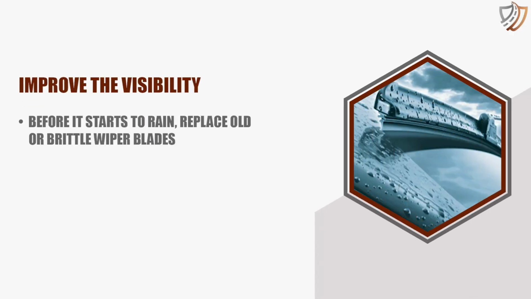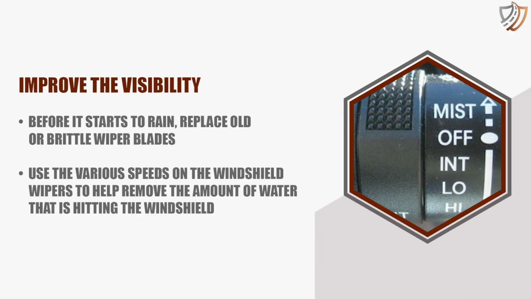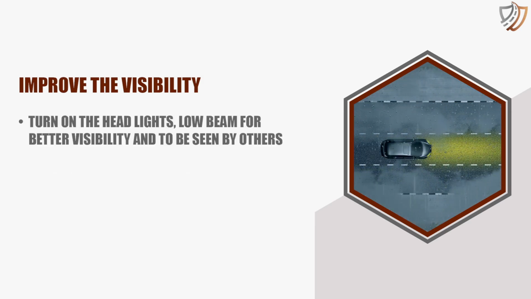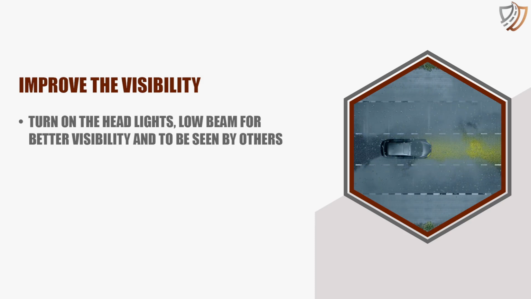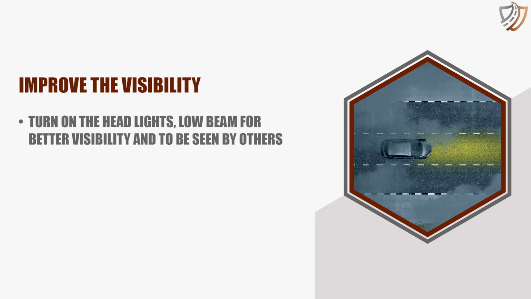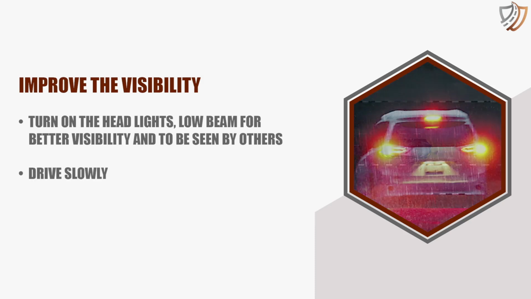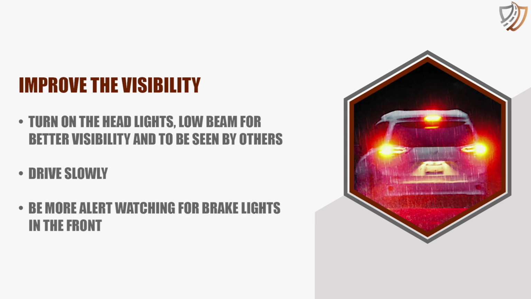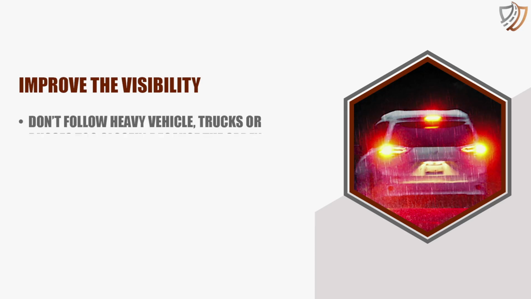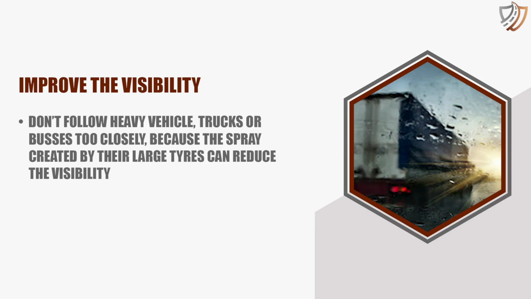Before it starts to rain, replace old or brittle wiper blades. Use the various speeds on the windshield wipers to help remove the amount of water that is hitting the windshield. Turn on the headlights, low beam for better visibility and to be seen by others. Drive slowly. Be more alert, watching for brake lights in the front. Don't follow heavy vehicles, trucks or buses too closely, because the spray created by their large tires can reduce visibility.